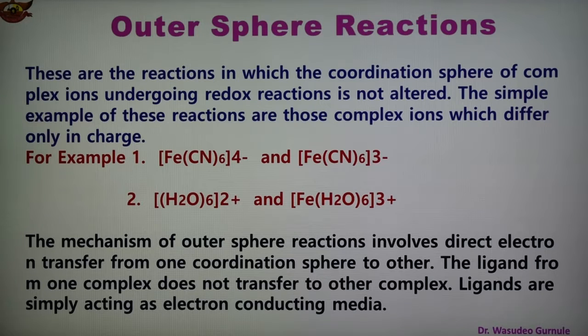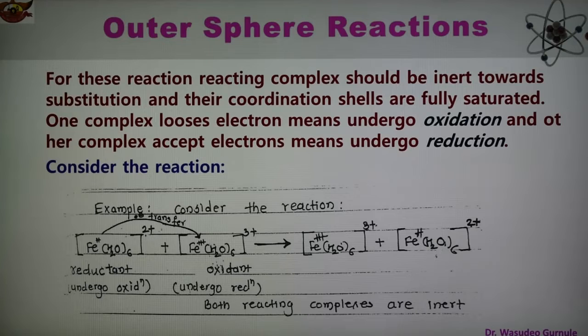One complex loses an electron, which means it undergoes oxidation, while the other complex which accepts the electron undergoes reduction. So oxidation and reduction take place simultaneously. In one case there is oxidation, in the other case there is reduction. We can see the example here. Consider the example.